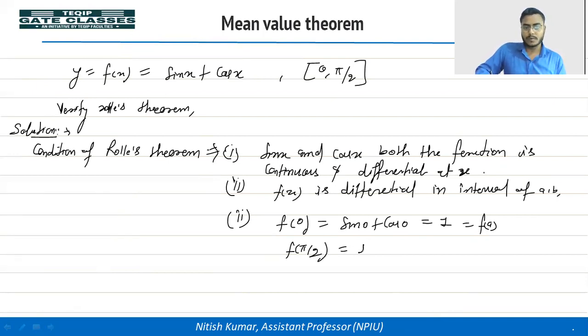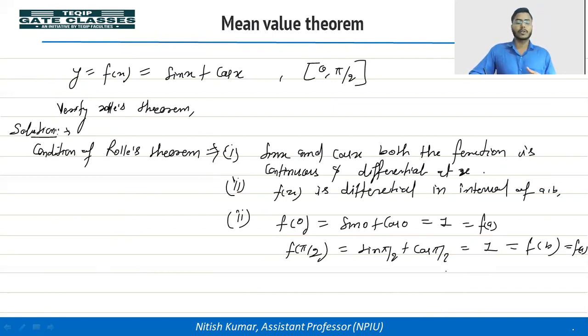So sin pi by 2 plus cos pi by 2: sin pi by 2 is 1, cos pi by 2 is 0. So we are getting 1. So we can say the third condition of Rolle's theorem is also verified. If all three conditions are verified by this function, we can say f dash c is equal to 0, where c belongs to the interval (a, b).